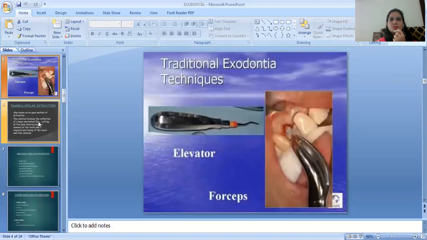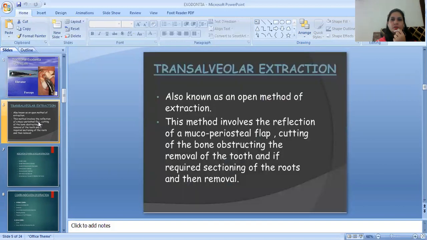The traditional exodontia techniques have these two instruments, that's elevator, forceps. The transalveolar extraction is also known as open method of extraction. This method involves the reflection of a mucoperiosteal flap, cutting of the bone, obstructing the removal of the tooth, and if required, sectioning of the roots and then removal.